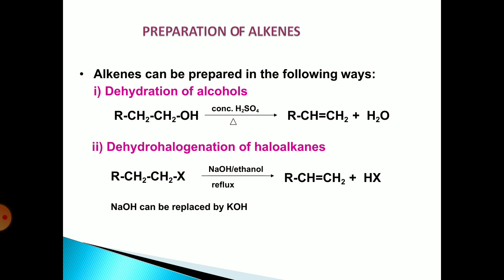The second method is the dehydrohalogenation of haloalkane. In this case, the haloalkanes are heated or refluxed in sodium hydroxide in the presence of methanol. It removes the halogen acid and a carbon-carbon double bond is formed, that is, alkene is formed.